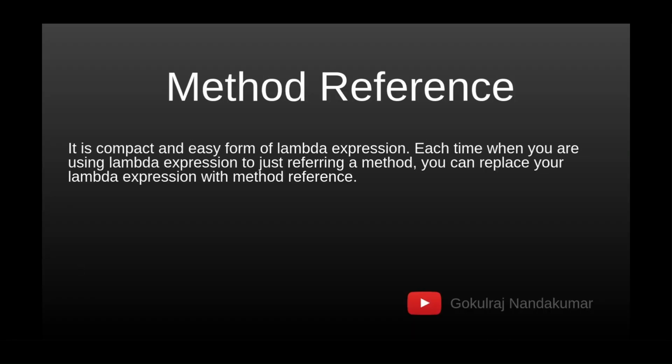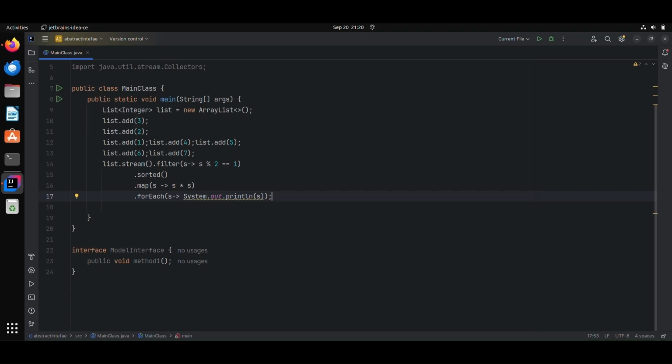Method reference. Method reference also deals with concise coding, providing an easy form of lambda expression. Each time you are using a lambda expression just to refer to a method, we can replace our lambda expression with a method reference. Here is an example of the method reference. We are using a forEach method, and inside it we are using the standard print function, so I need a lambda expression like this, but I can shorten this expression using the method reference.